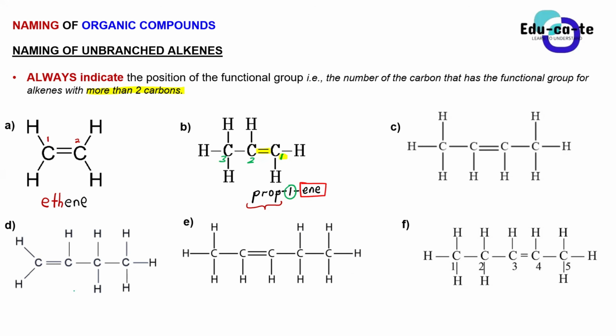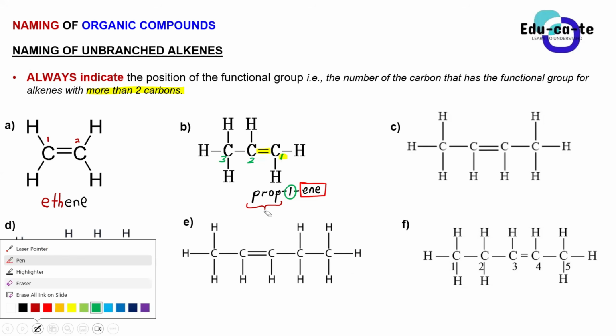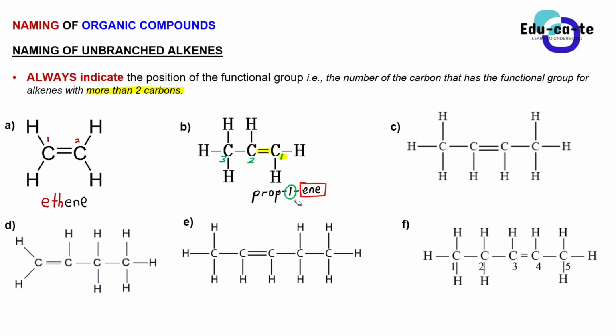Or to make things simpler for you, instead of writing the number in the middle here, you can just say this is 1-propene. So you can just write it as 1 propene. The examiner will see that this 1 is telling you where you find your functional group. So you can either write it before the suffix, or you can write it before the root name. Yes, Orifa?